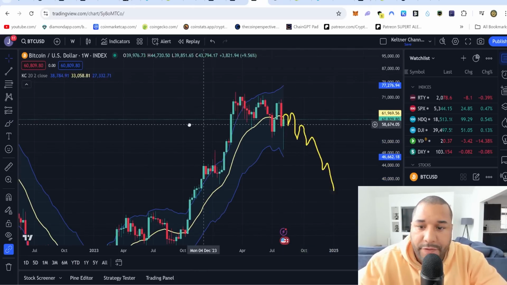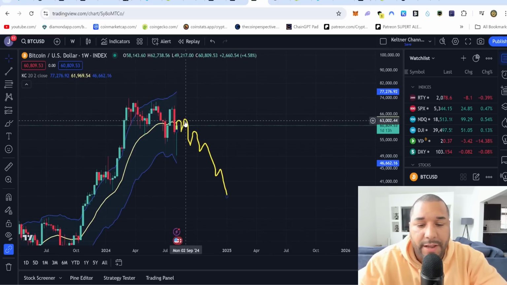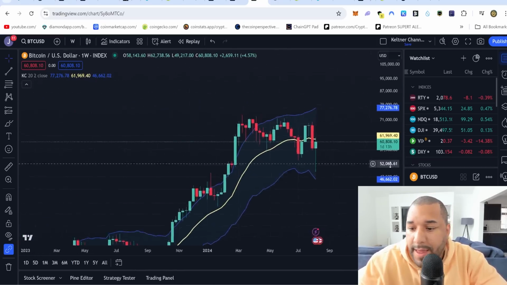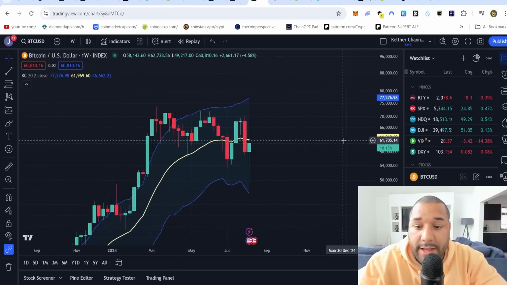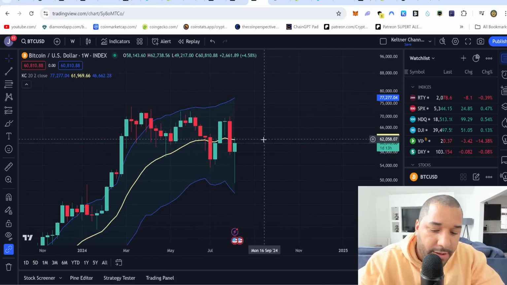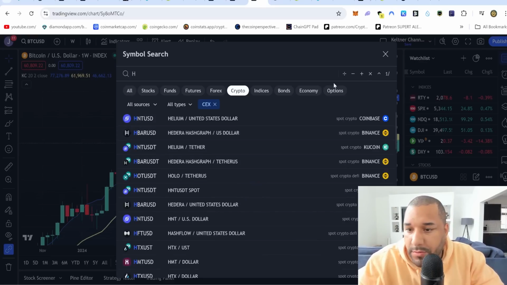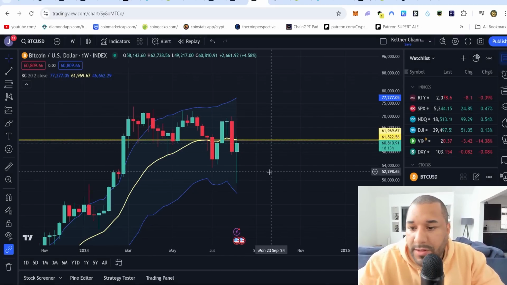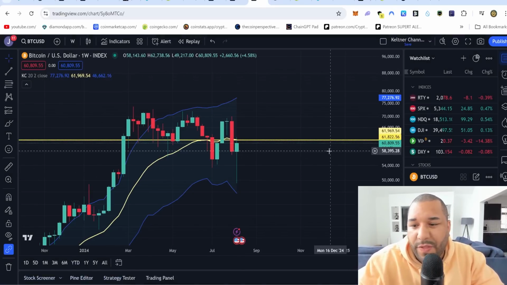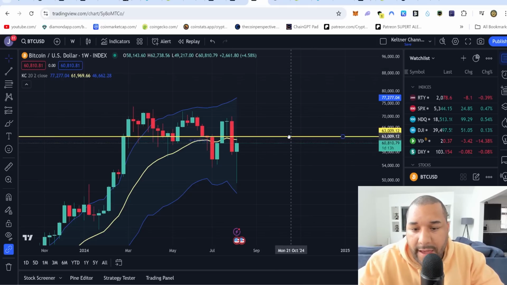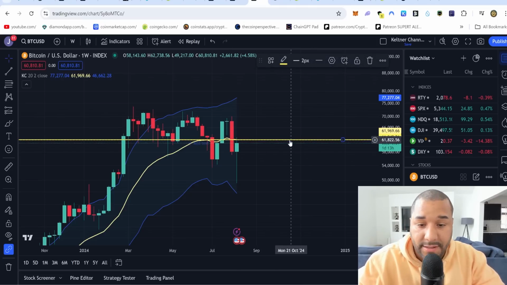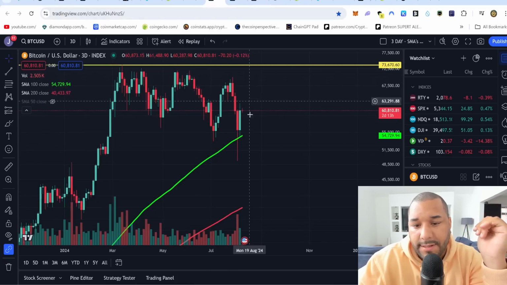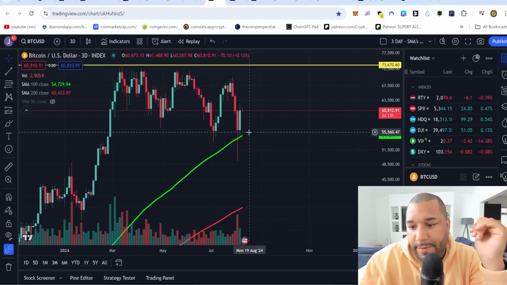So we have to study this. We have to watch this carefully and make sure that we can see the signs before it happens. And I'm thinking about this right here. I want to see the price of Bitcoin come above this price right here, which is the yellow line, which is roughly about $62,000. If Bitcoin can go above $62,000 and stay above, and it actually coincides with this, come above, remain above.